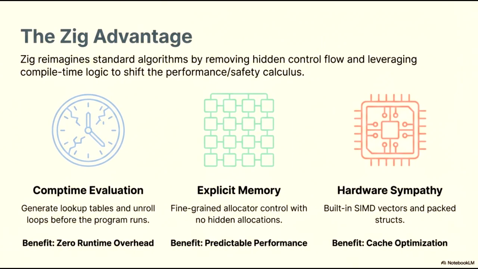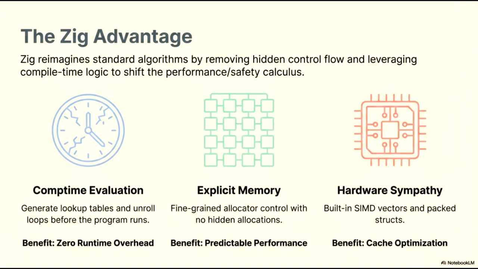Zig reimagines standard algorithms by removing hidden control flow and leveraging compile-time logic to fundamentally shift the performance and safety calculus. Our first key advantage is comptime evaluation. This feature allows us to generate lookup tables and unroll loops before the program even runs. By shifting this computational work to the compilation phase, we achieve the significant benefit of zero runtime overhead.